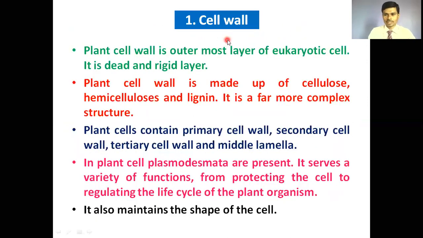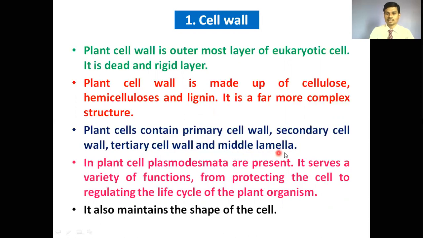Let's see one by one the parts of the typical plant cell. The plant cell wall is the outermost layer of the eukaryotic cell, which is a tough, dead and rigid layer made up of cellulose, hemicellulose and lignin, and which is a more complex structure. The plant's cell wall shows primary cell wall, secondary cell wall, tertiary cell wall and middle lamella.